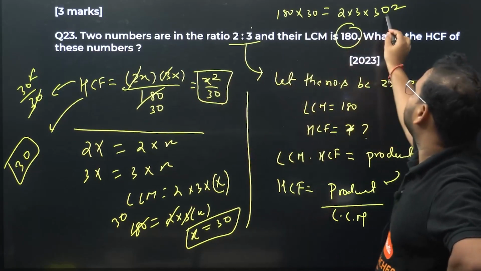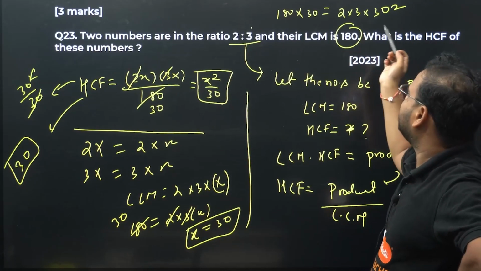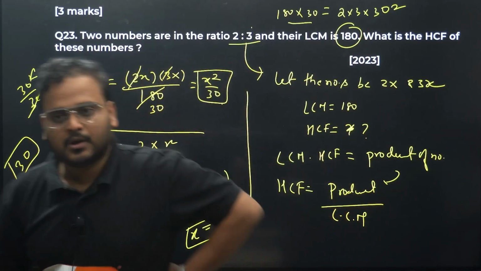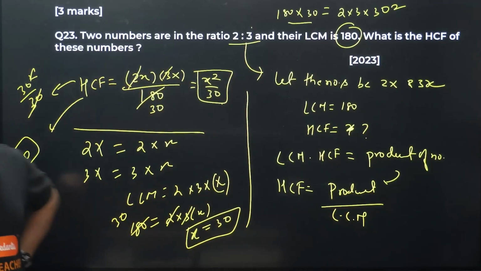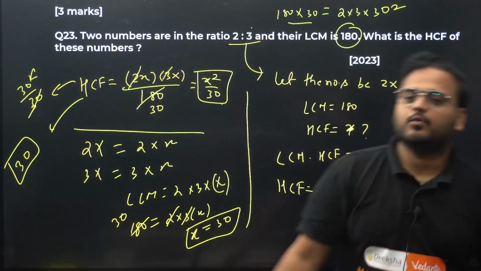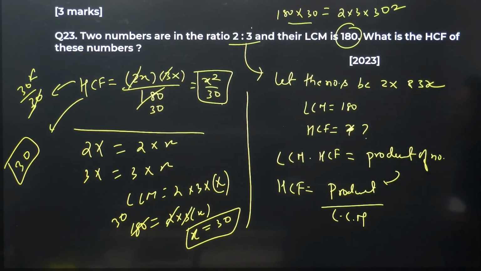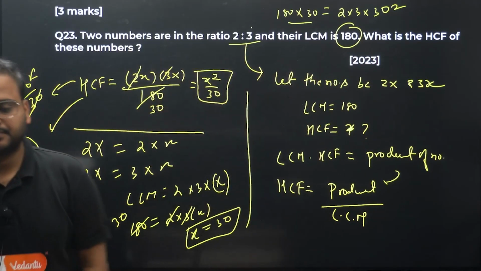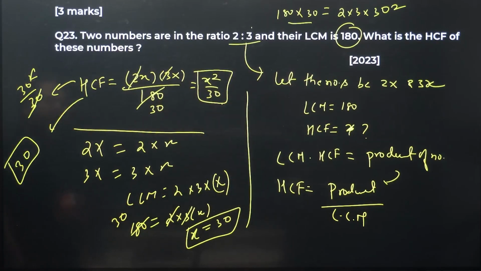So I get 6 into 900, that is 5400. Yeah, same thing. Please check. Verified. Alright, so x value is 30 and so is the HCF value. Again, you might have a faster way to solve this question. Please use it. Done. Over here, clear.